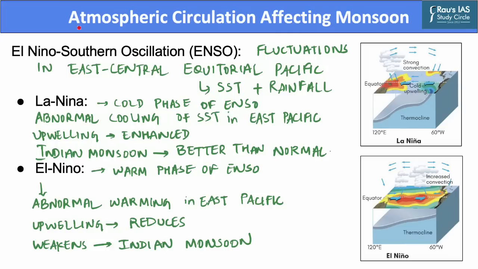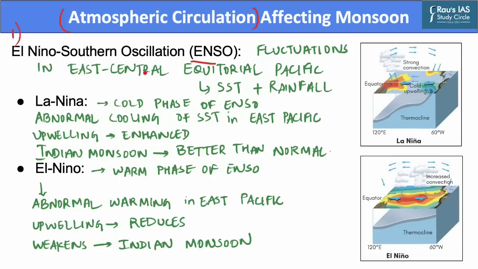Now, in previous slides, we have seen the developments regarding the prediction models that the IMD has adopted to predict the Indian monsoon. Despite these improvements, prediction can often prove to be wrong. This is due to the unpredictability of atmospheric circulation that affects the monsoon. So, let us discuss the atmospheric circulations that affect the Indian monsoon. The first of these circulations is the El Nino Southern Oscillation, or ENSO.